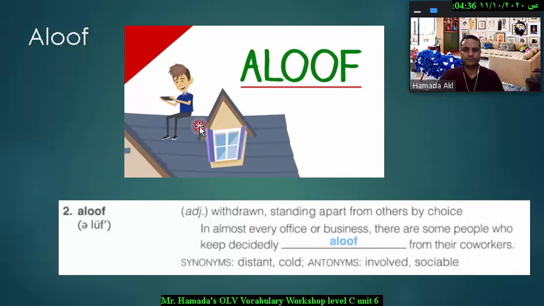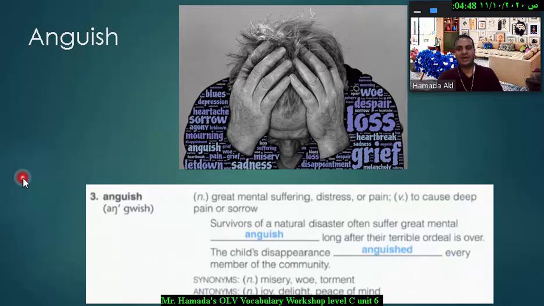Next word is the word anguish, and it functions as a noun and a verb at the same time. If you use it as a noun, it means great mental suffering or distress or pain, like this person in the picture here. He's feeling anguish. And it can also be used as a verb to mean to cause deep pain or sorrow. For example, he anguished me by his words. The synonyms for this word are misery, woe, and torment. The antonyms are joy, delight, or peace of mind.